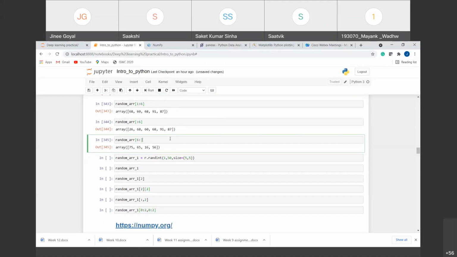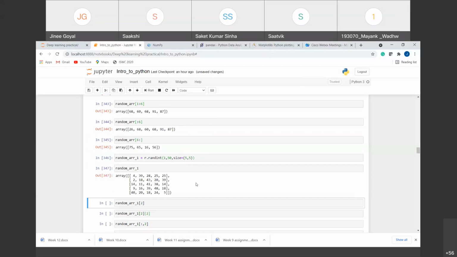Now, we have taken the values out of a 1D array. Similarly, we can also take the values out of a 2D array or any n-dimensional array. For that, I have created here a 2-dimensional array from the range 1 to 50, and we have defined the size here as 5, 5. So what will it give us? You can see here, it has given us a 5 cross 5 array with all the values that range from 1 till 49, as 50 is not included here, right?